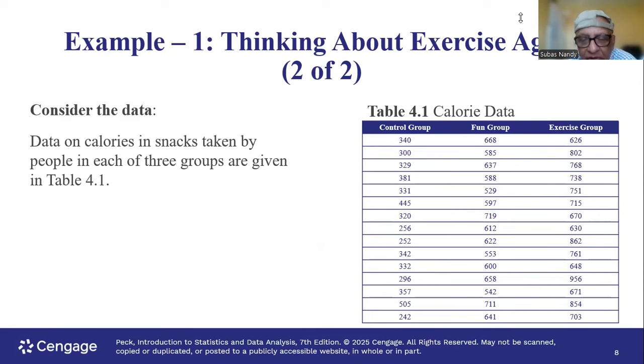After that is 332, then 296, then 357, then 505, and then 242. And I have 15 data points. So after I enter the last data point in L1, which is 242, and hit enter, the cursor, the black rectangle, goes to line 16 waiting for us to enter data, which we are not going to do, because I have only 15 data points.